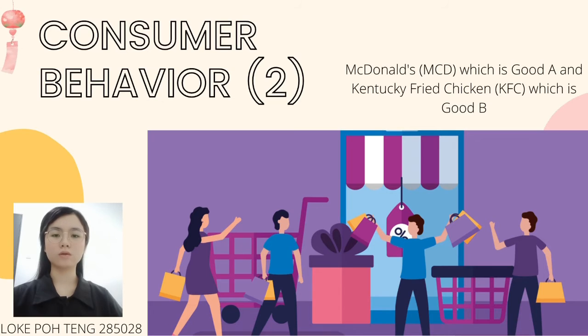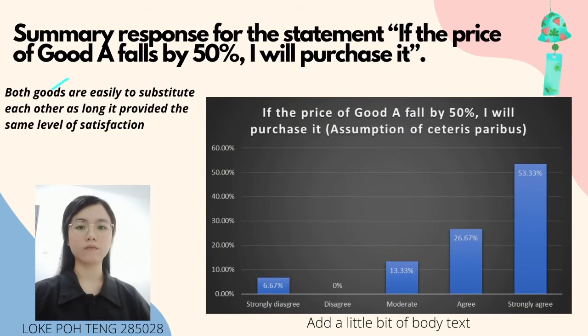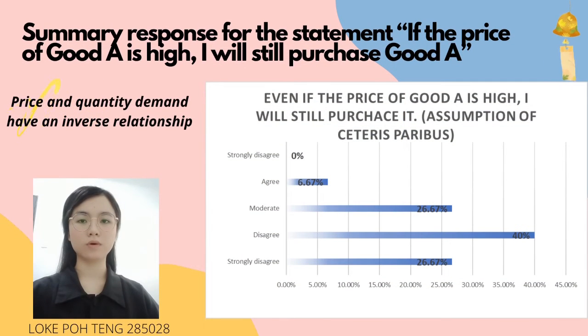The study was conducted with the goal of determining price factors that affect brands' products, which are McDonald's, Good A, and KFC, Good B. This figure shows the summary response for the statement: if the price of Good A fell by 50%, I will purchase it. 8 respondents, which is 53.33%, strongly agree, and 26.67% of respondents agree. It can be concluded that both goods are easy to substitute for each other as long as they provide the same level of satisfaction.